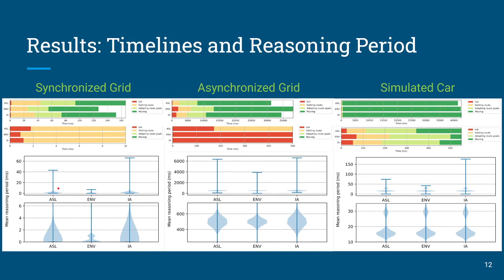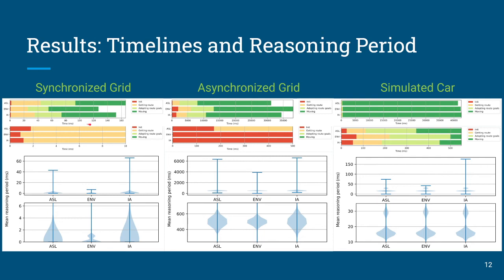Figures across the bottom, we're looking at the reasoning cycle period. Well, let's start with the timelines. If we look at the synchronous grid, environmentally supported wins, followed by the internal action and the agent speak version. But let's look at the time scale. This time scale we're in milliseconds here. We're off by a handful of milliseconds in terms of the amount of time spent. Not, frankly, a very significant difference, at least not if we're considering this at the scale of what a user might notice.